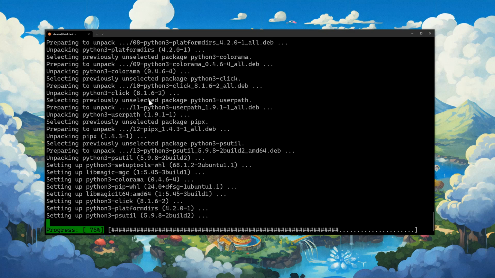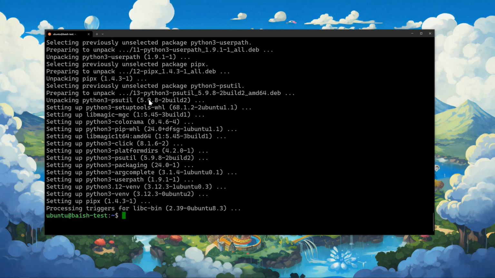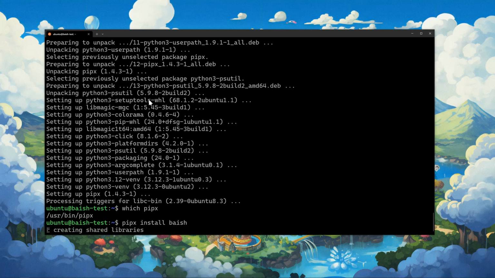What I've got here is just a plain old Linux virtual machine running Ubuntu 24.04. And so now if I look for Pipx, we can see that I've got Pipx, right? And now that that's installed, all I have to do to get Baish is go pipx install baish. And then Pipx is going to go and grab our program from the PyPI repository, very similar to how you would install with pip, except that Pipx is going to put this application in its own virtual environment, right?